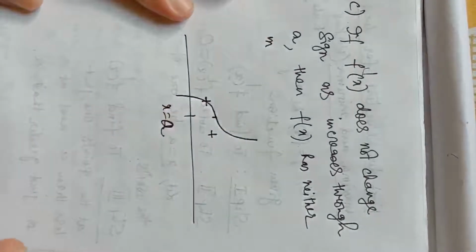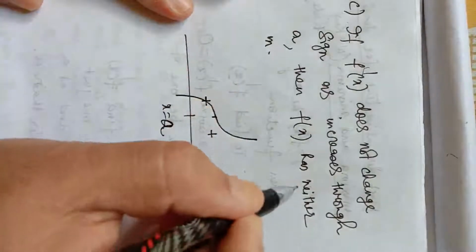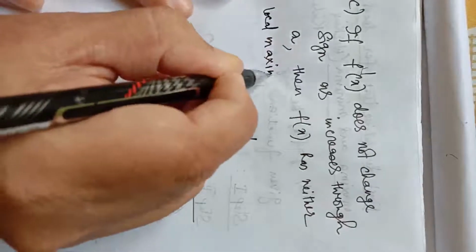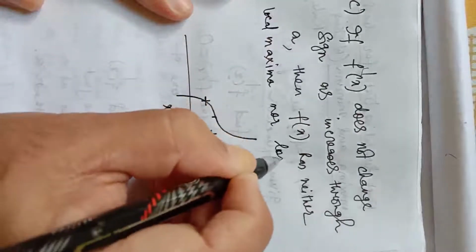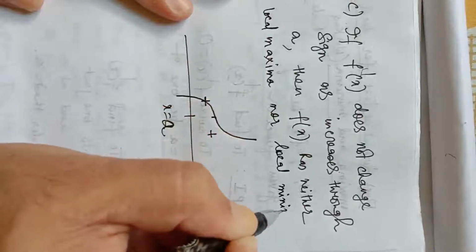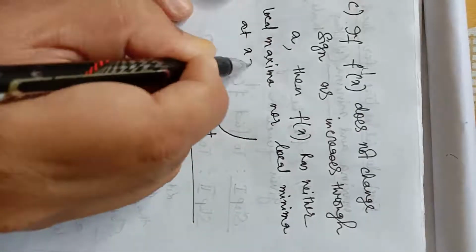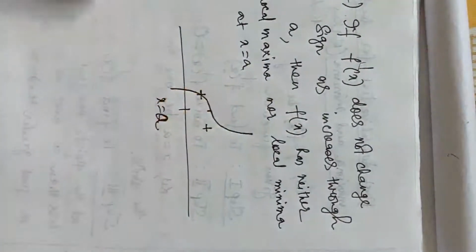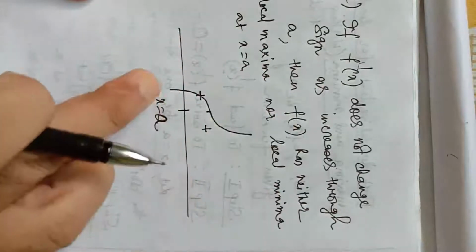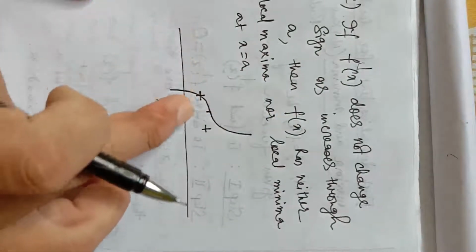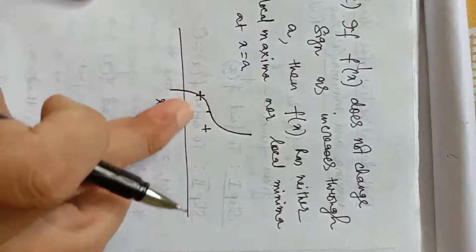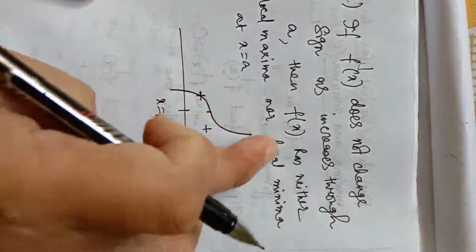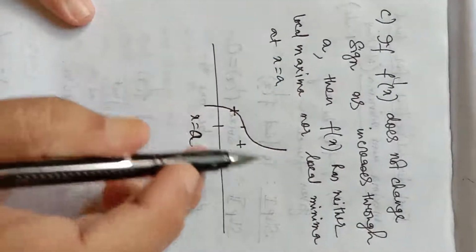So fx has neither local maxima nor local minima at x equal to a. Positive to positive or negative to negative, decreasing to decreasing. So if as x increases through a, f dash x does not change sign, the left hand side it is increasing and the right hand side also it is increasing, then fx has neither maxima nor minima.